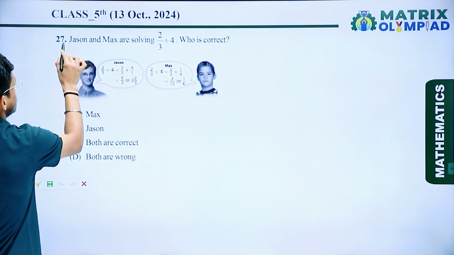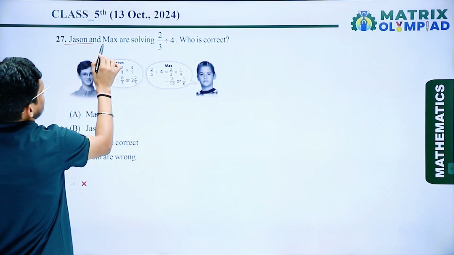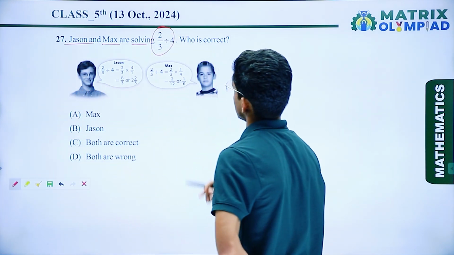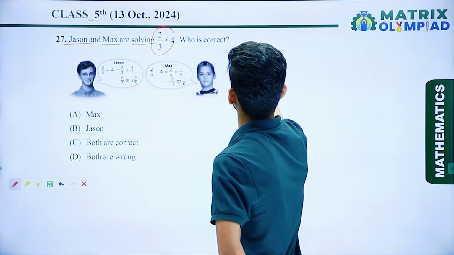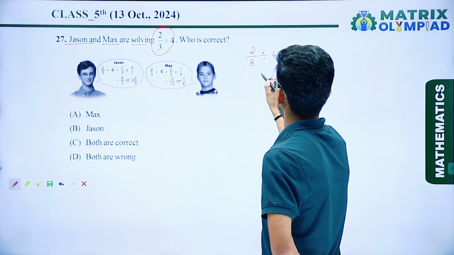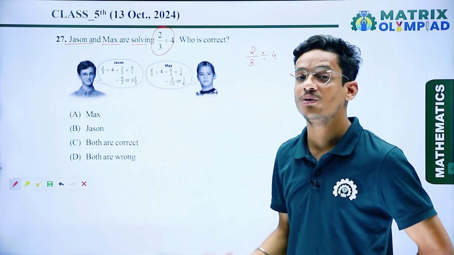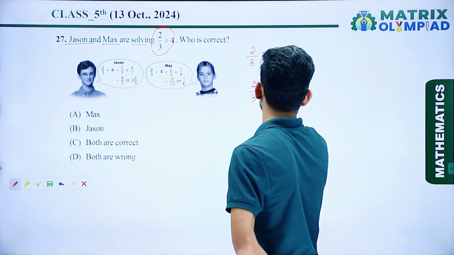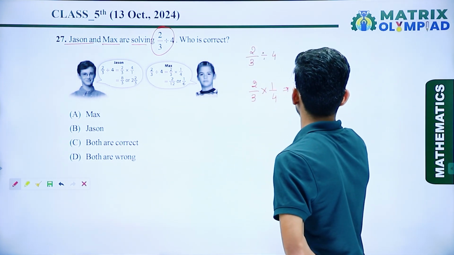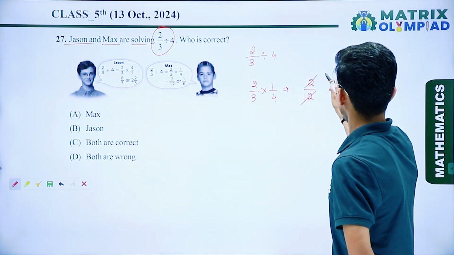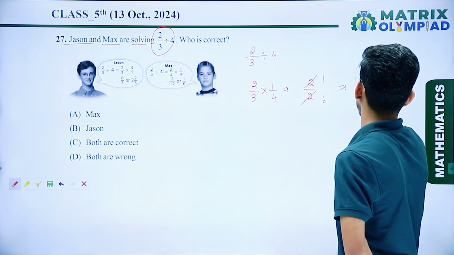So now if I talk about the next question, that is Johnson and Max solved a given expression and who is correct. So here we have given 2 upon 3 divided by 4. So if I convert the divide sign into multiplication, I can say that 2 upon 3 multiplied by 1 upon 4. So here I get 2 upon 12. If I cut this one, 2 1s are 2, 2 6s are 12. So again I get 1 upon 6.